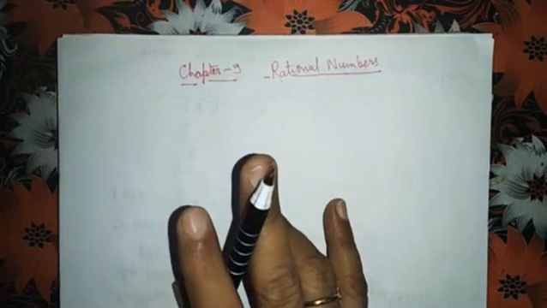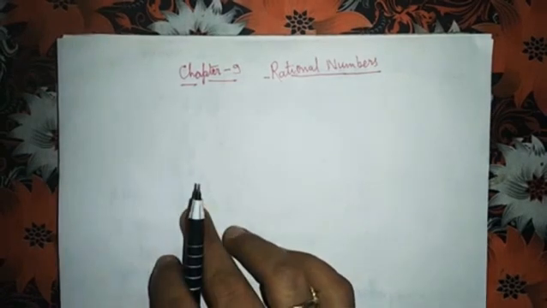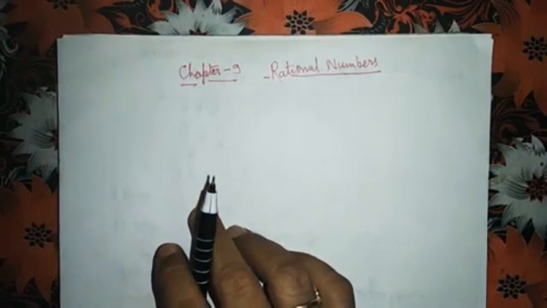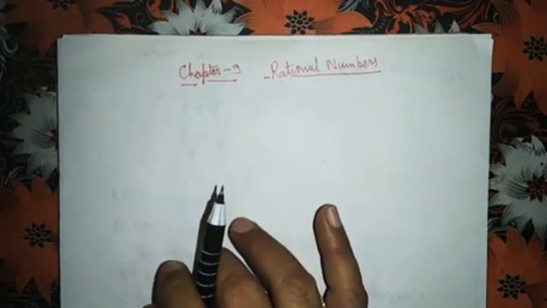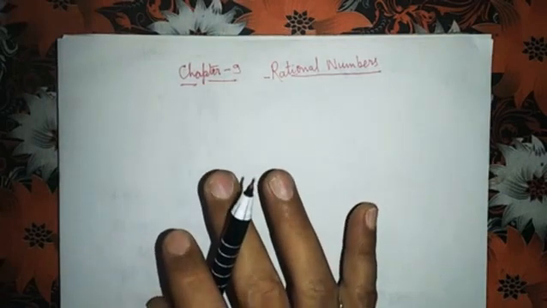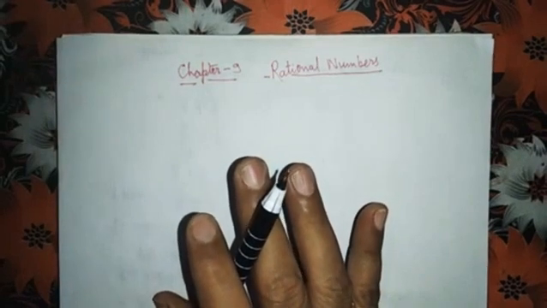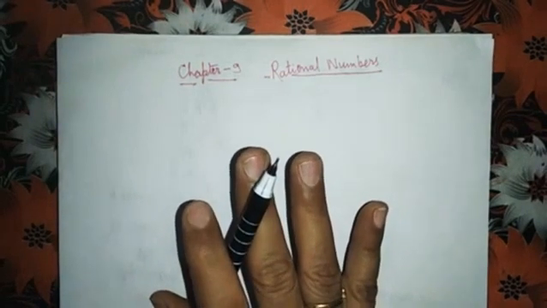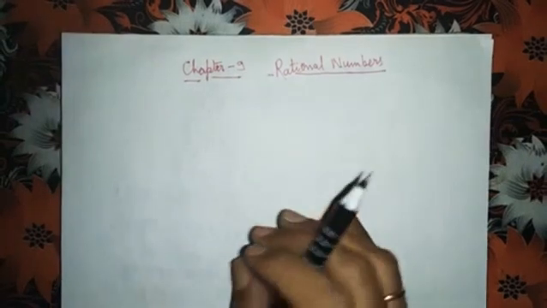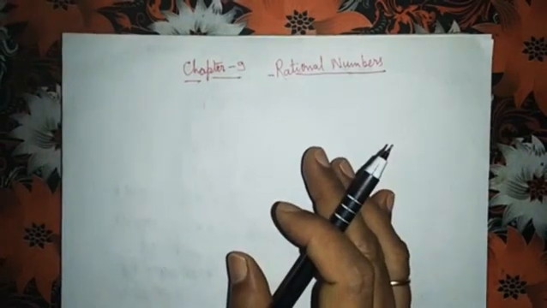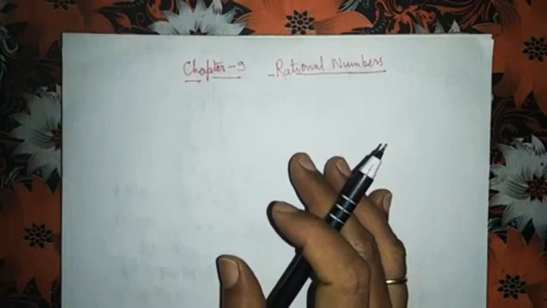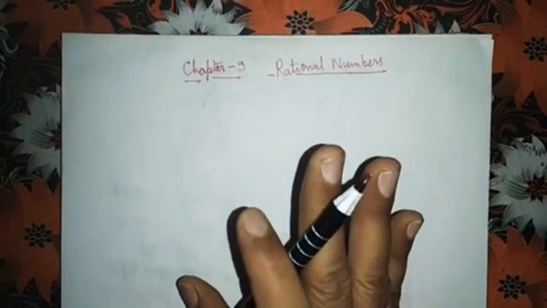Here, what is a fraction? The numbers of the form A upon B, or you can say P upon Q, where A and B are natural numbers, are called fractions. Here 2 upon 3, 5 upon 7, 9 upon 13, these all are fractions.